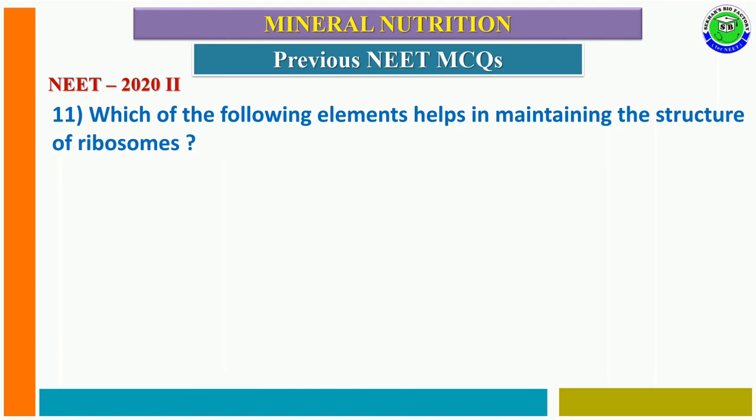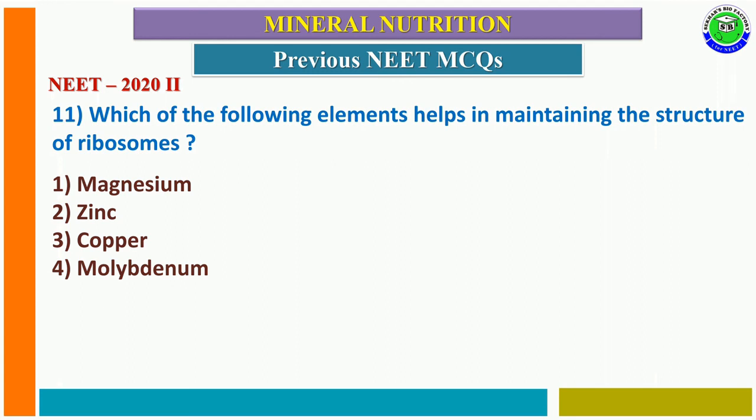Question number 11 from NEET 2020 phase 2. Which of the following elements helps in maintaining the structure of ribosomes? The first option is magnesium, second option zinc, third option copper, and fourth option molybdenum.